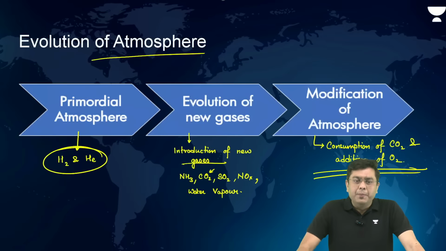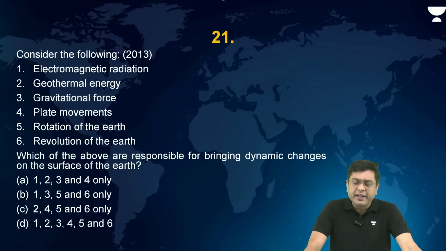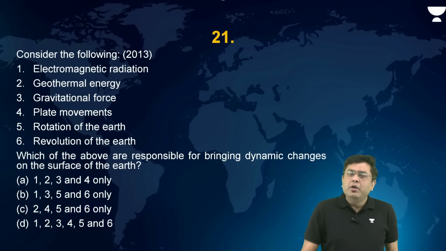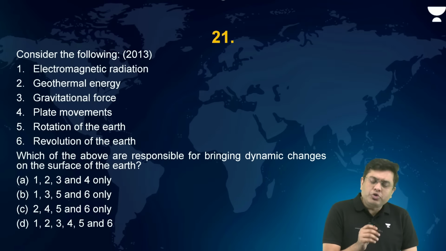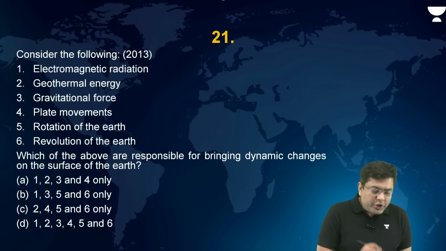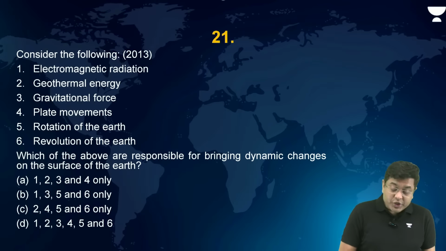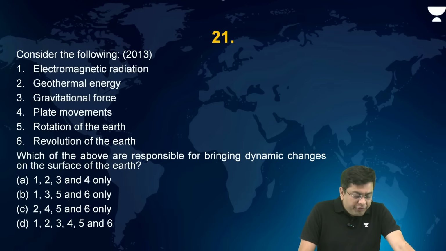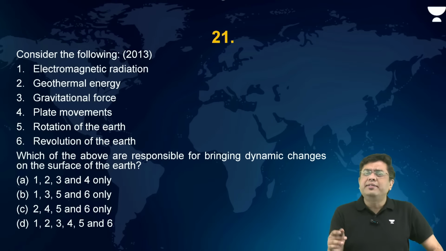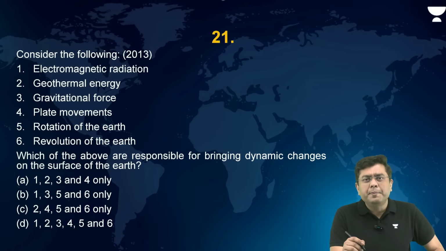Okay. Now, after that, we come to the next question. This is basically a very simple and a basic question. Consider the following: electromagnetic radiation, geothermal energy, gravitational force, plate movement, rotation of the earth, and revolution also of the earth. Which of the above are responsible for bringing dynamic changes to the surface of the earth? Now, why do we experience changes to the surface of the earth?